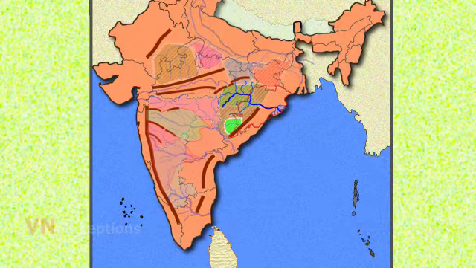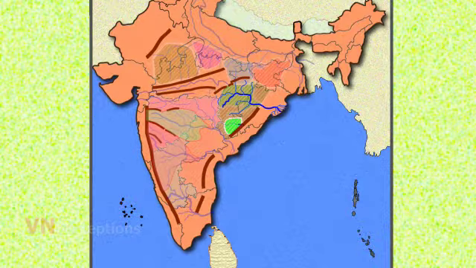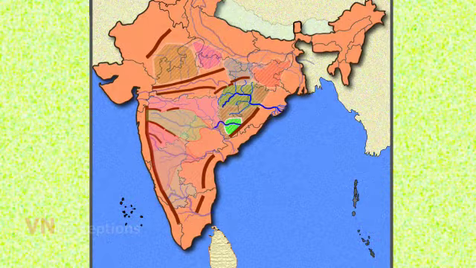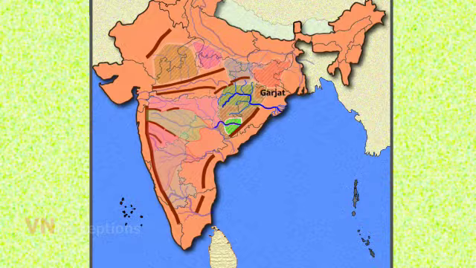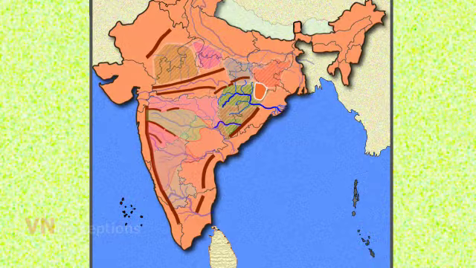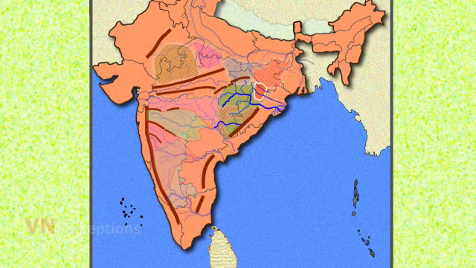The plateau is practically divided to two halves by the east-west flowing Indravati river. This region is known for its rich iron ore deposits. Garjat Hills. These hills occupy the northwestern part of Odisha. The region is drained by river Brahmani and Baitarani.